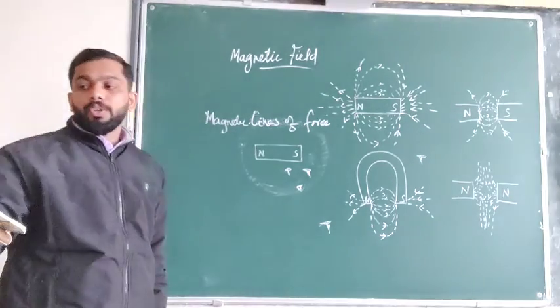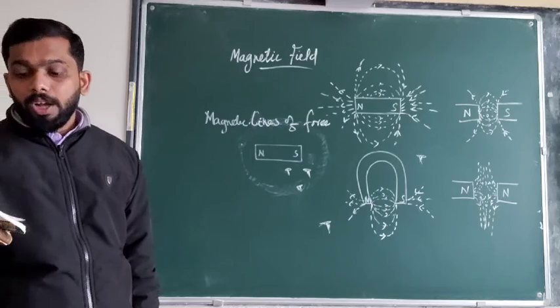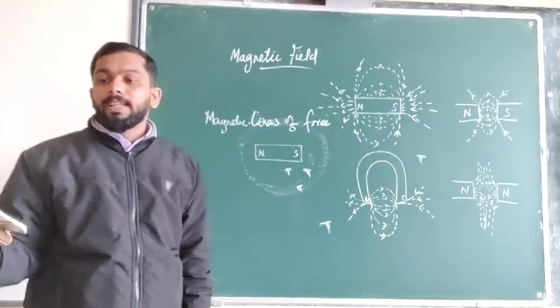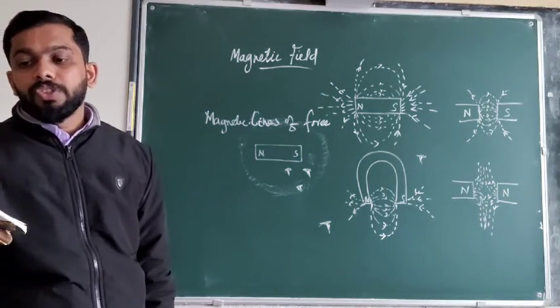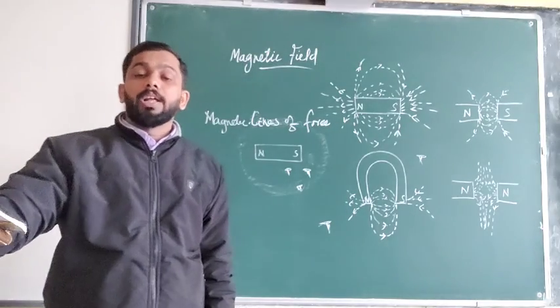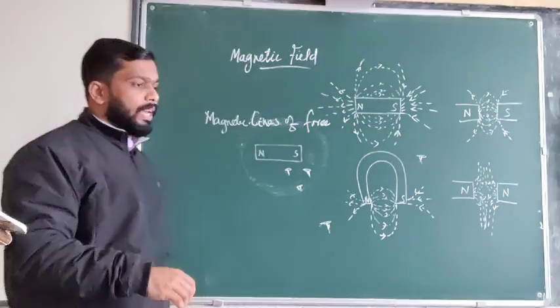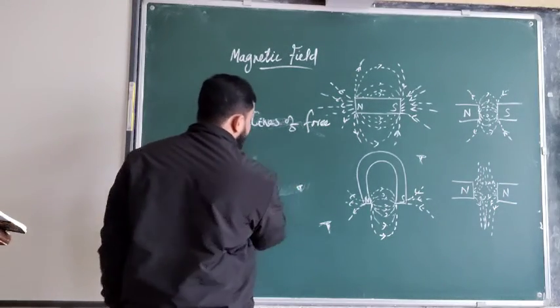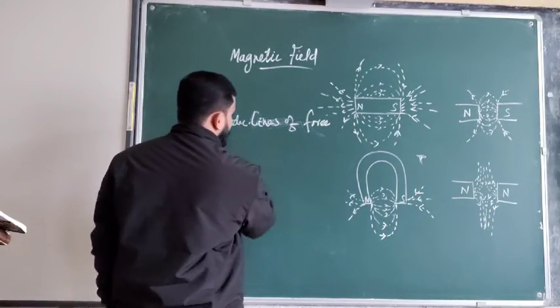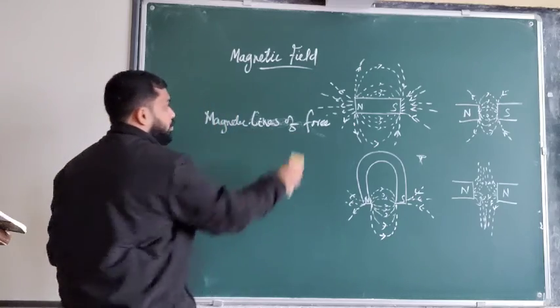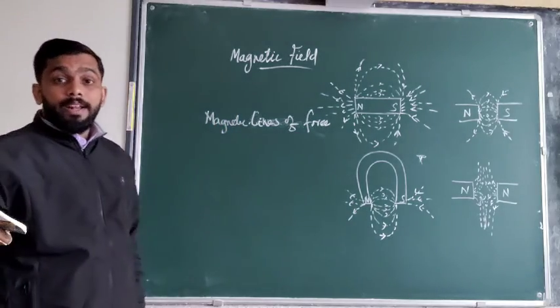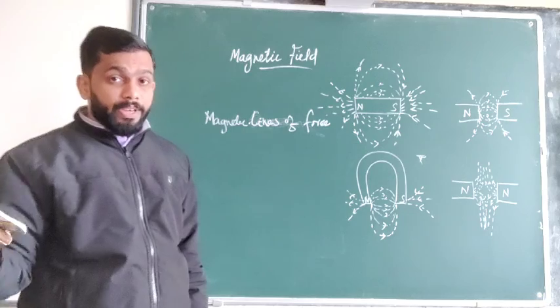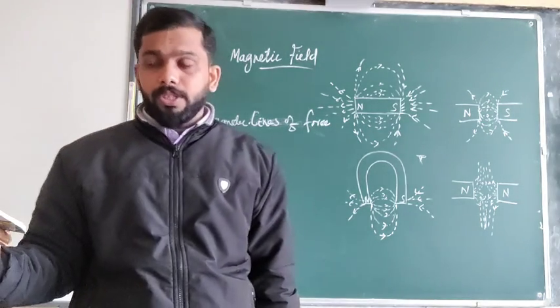For example, you can look at your page number 86. On page number 86, activity 6 is given to study the magnetic field around a bar magnet. So first we can discuss that one. Now we are going to discuss the study of a bar magnet. So magnetic lines of force mean what? The diagrammatic representation of the magnetic field is called magnetic lines of force.